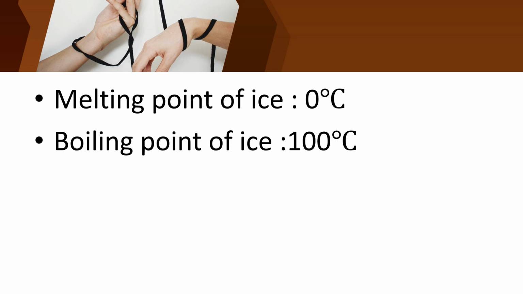What is the melting point of ice? 0 degree Celsius. The melting point of ice is 0 degree Celsius. And what is the boiling point? 100 degree Celsius.